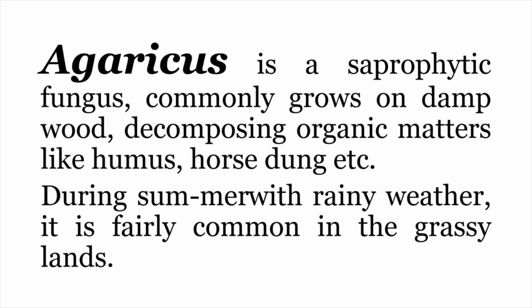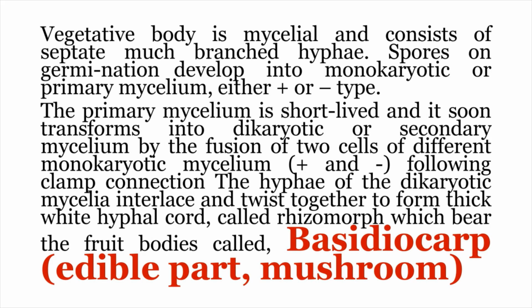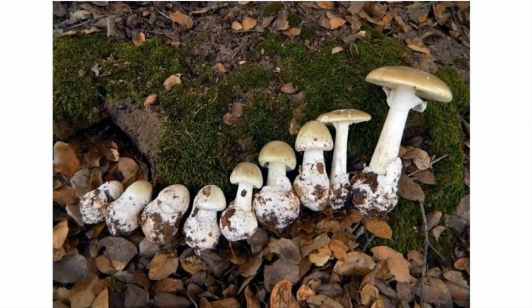Agaricus campestris, the most common mushroom, is a saprophytic fungus, commonly grows on damp wood, decomposing organic matter like humus, horse dung, etc. It comes out and it produces the basidiocarps from the humus, from the decaying soil during the early season of rains. Whenever the rains begin and whenever the soil becomes wet, the humus produces the fruiting bodies